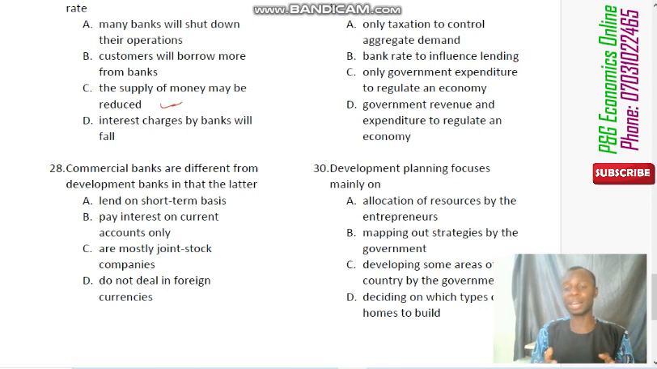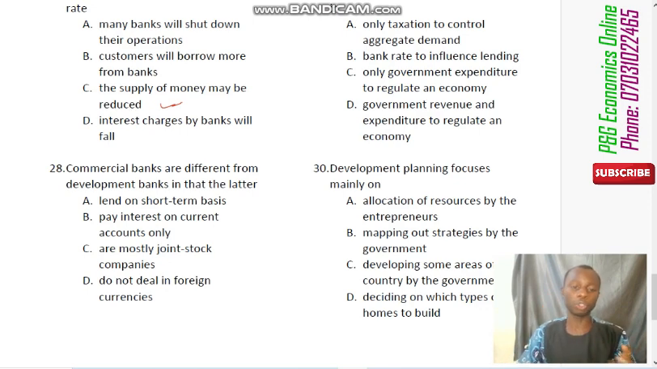Now, normally commercial banks are those banks that are established to provide essential services to the public, such as deposit of money, keeping of valuables, and giving us some loans. But which one of these options can a commercial bank do but a development bank cannot? That's what the question is saying. Which one can the development bank not do?